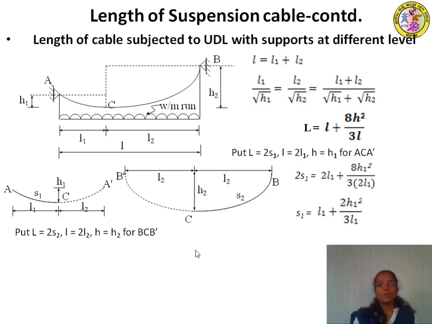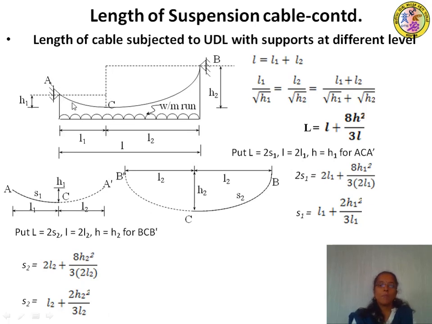If you substitute, this should have been 2S2 is equal to 2L2 plus 8H2 square divided by 3 into 2L2. If you simplify this, S2 is equal to L2 plus 2H2 square divided by 3L2.